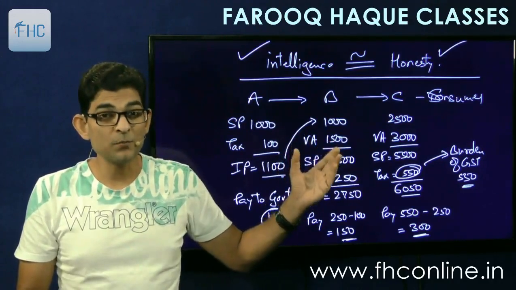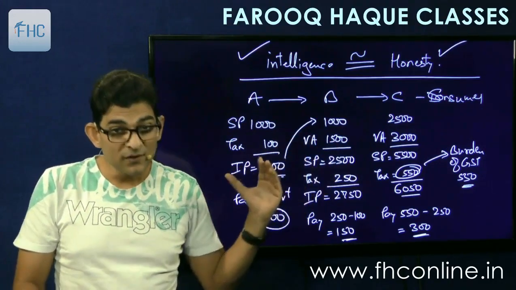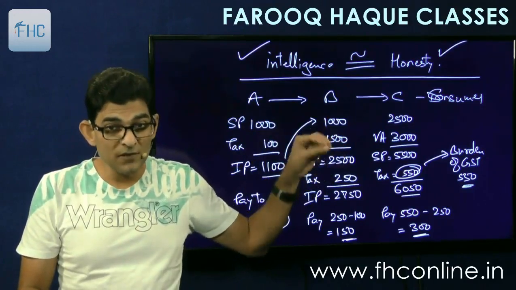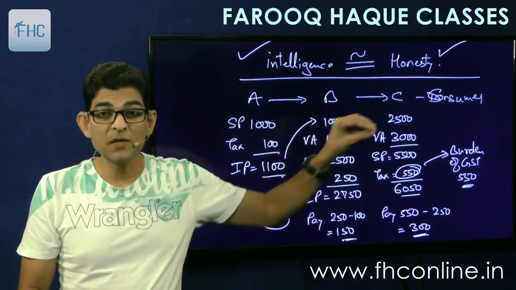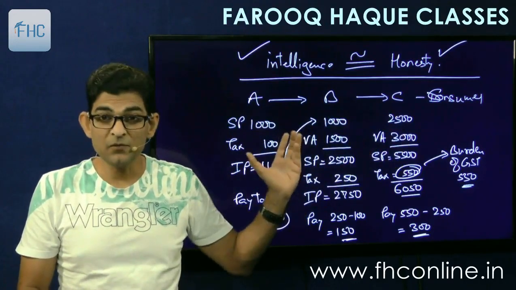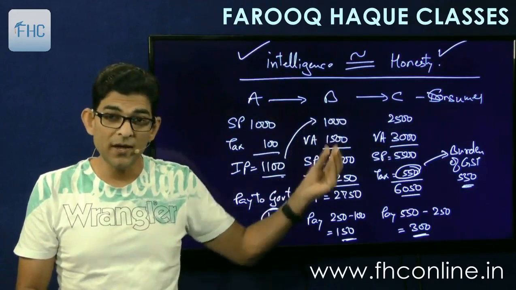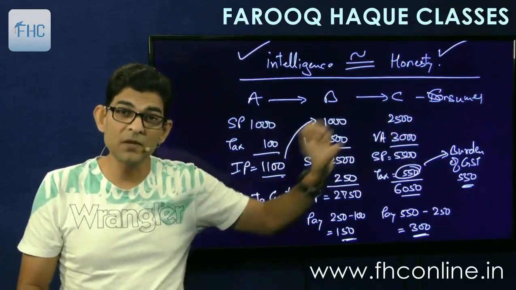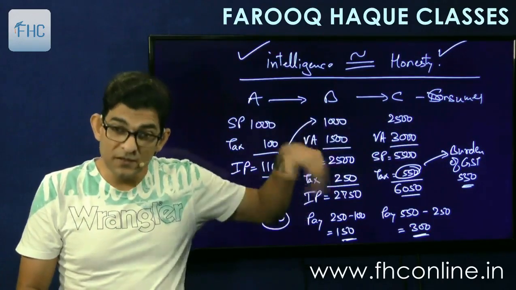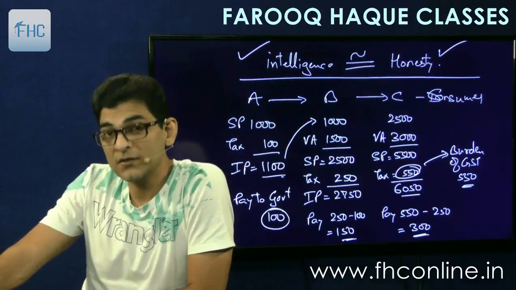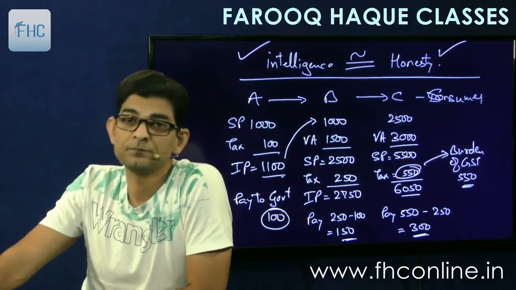No, because in composition scheme the same thing happens. This credit is not allowed here, and his tax, whatever he pays at 1%, will not be allowed as credit to the next person. So ultimately this credit is also lost, and his tax of 5-7 rupees will also be lost. No credit will be allowed to the third person. So ultimately the products will become costlier, and you will end up paying more tax in the whole chain.